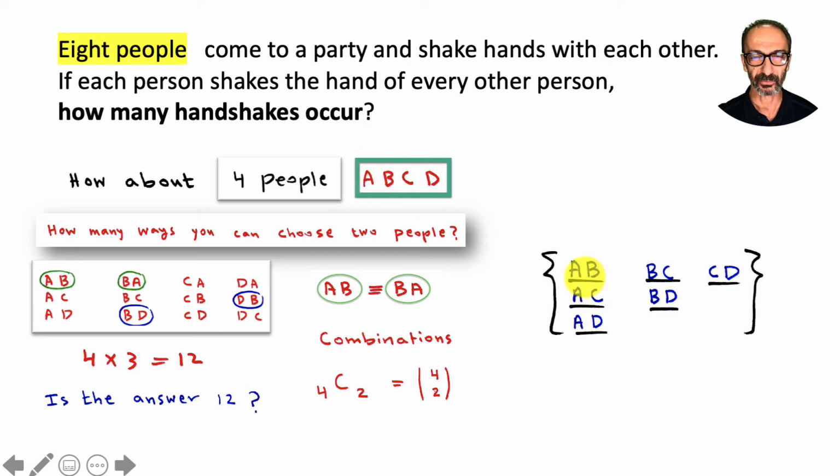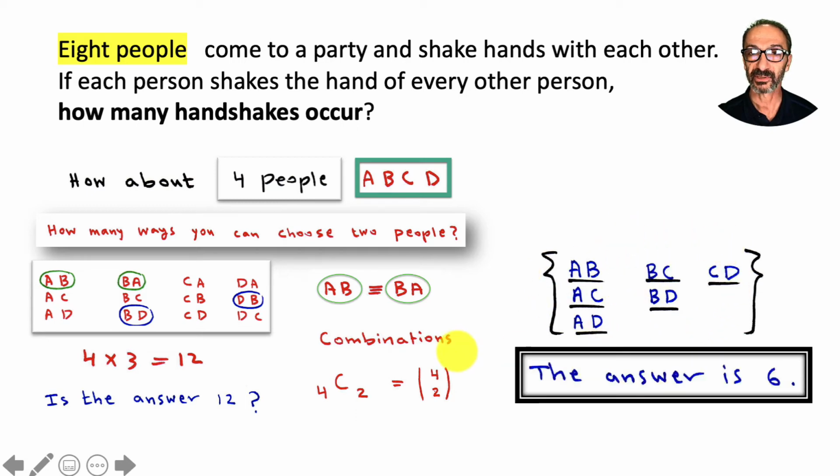It's already counted. So it's only BC and BD. When we move to C, C could shake hands with D, but we don't want to count CB and CA. It's already listed. So the answer is 6.